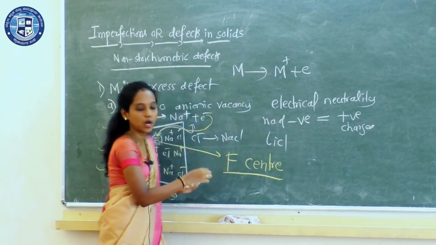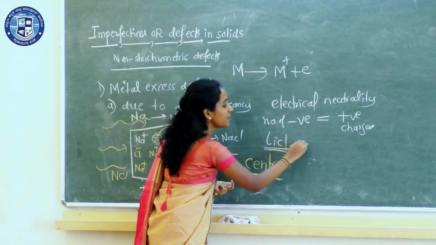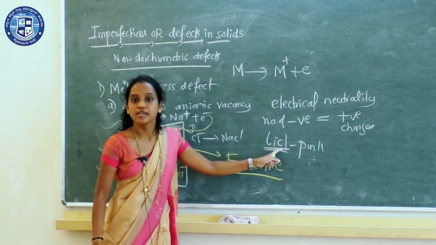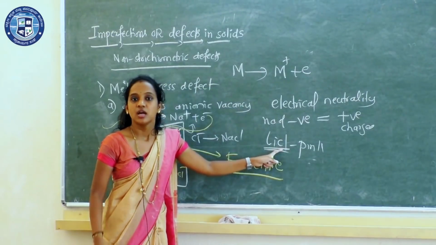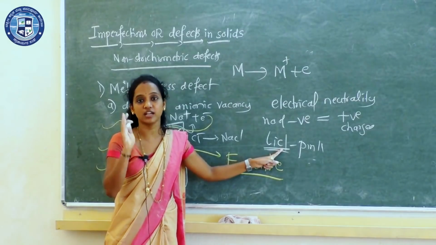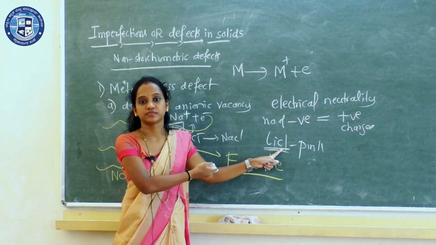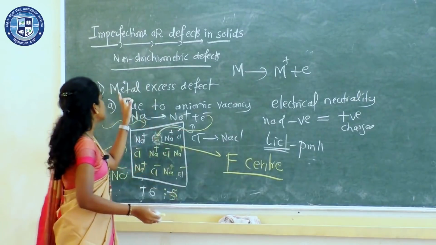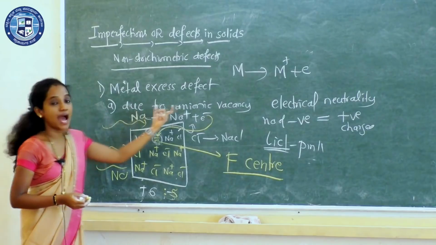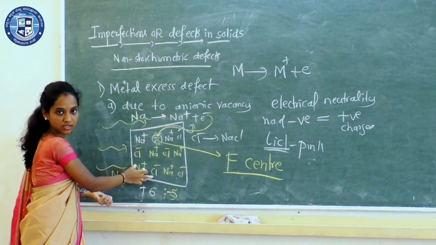Lithium chloride, one more type of solid, looks pink in color. Why is it pink? Again due to the presence of F center. Even potassium chloride, KCl, is violet in color because of the F center. Clear? So that is metal excess defect, the first type, due to anionic vacancy.